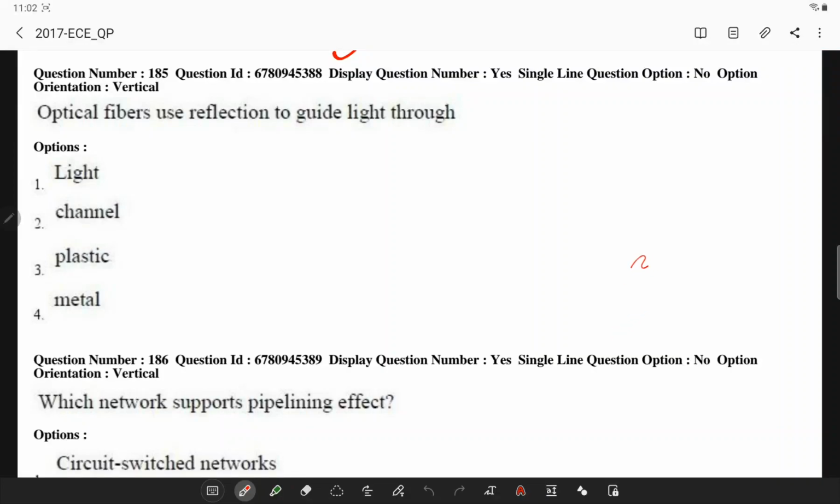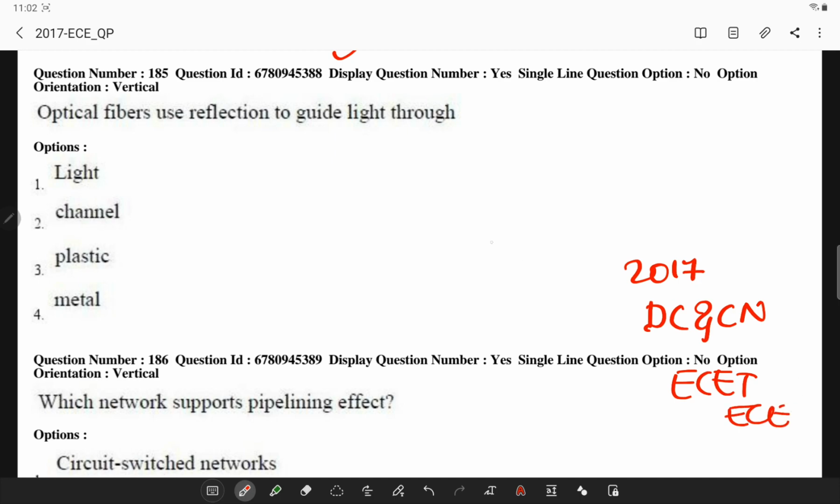Hi friends, today let's solve 2017 AP ECET question paper questions related to data communications and computer networks. So, the ECET EC question paper. The first question: optical fiber uses reflection to